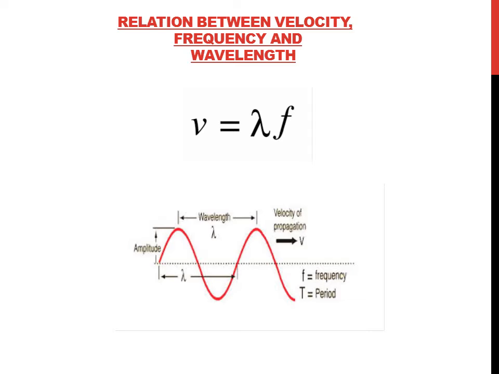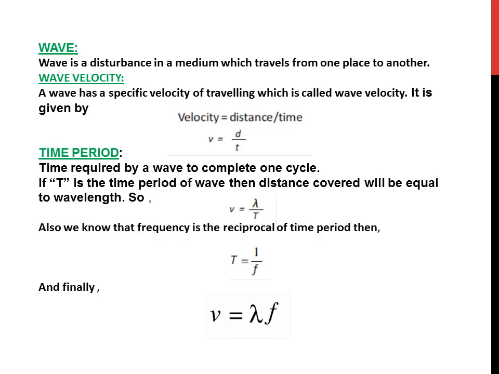Let's move towards the explanation of the relation v = fλ. From our previous knowledge, we know that a wave is a disturbance in a medium which travels from one place to another place. Similarly, wave velocity can be defined as a specific velocity of traveling which a wave possesses. We also know the distance formula, which is distance is equal to velocity into time. From this relation, we can derive the wave velocity. So v = d/t.